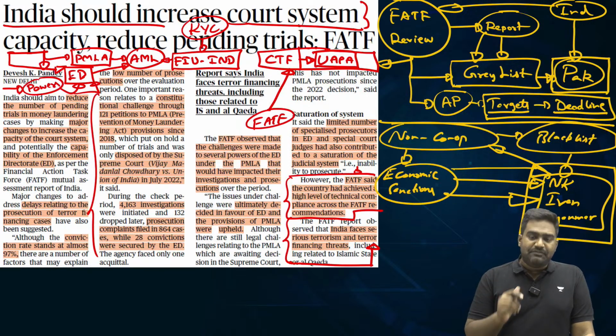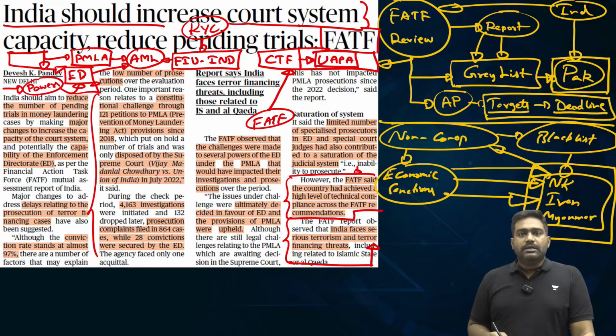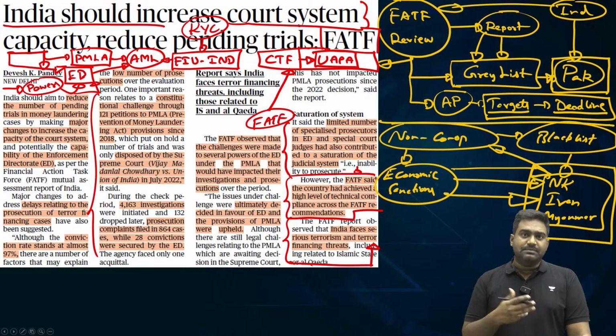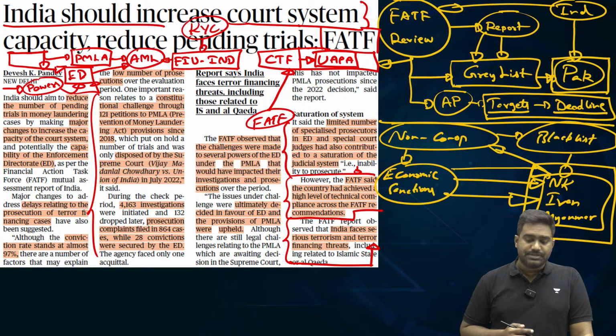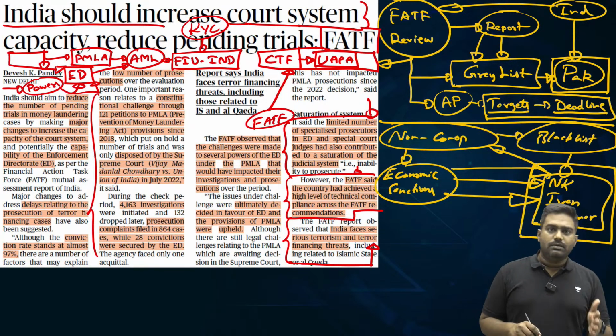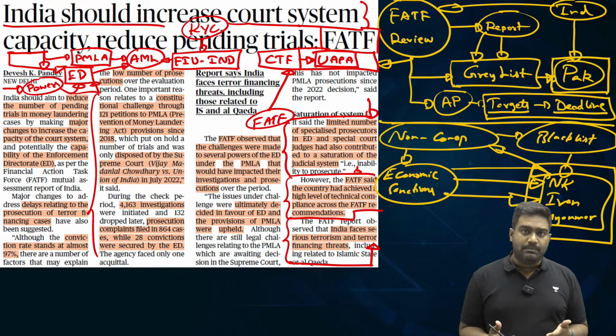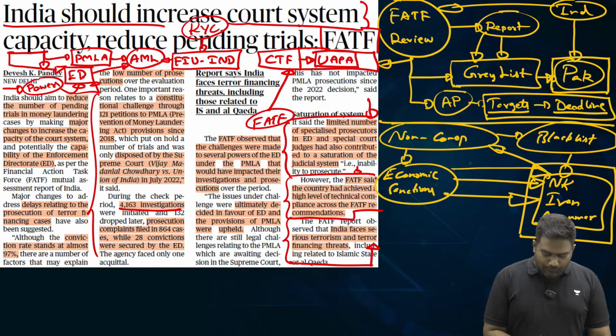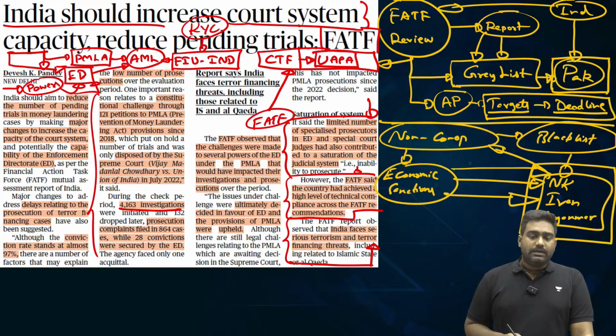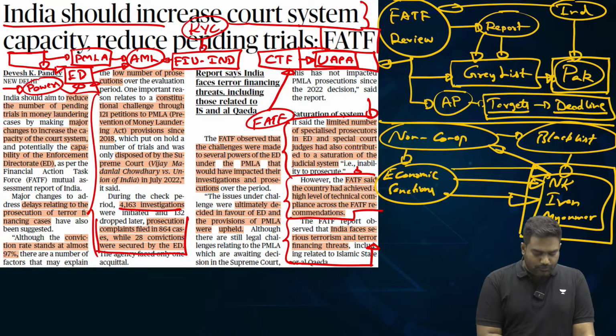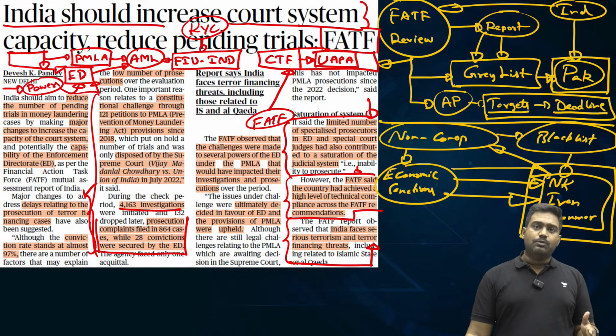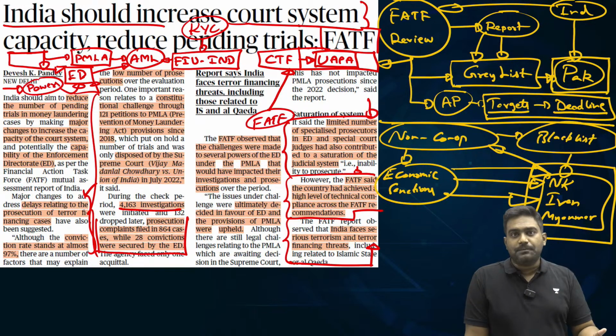Now this is a concern FATF has flagged. It has pointed out that your judiciary is very slow. Under the law, under UAPA and PMLA, we have special courts to take up these money laundering and terror financing cases. The problem is that the capacity of our courts and the law enforcement agency is overwhelmed. ED has taken up more than 4,000 cases, and it does have a high conviction rate of around 97%. But there are many cases which are pending in prosecution or which have never been taken to prosecution.